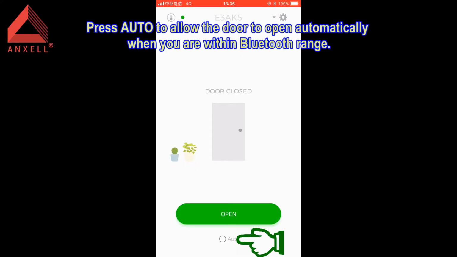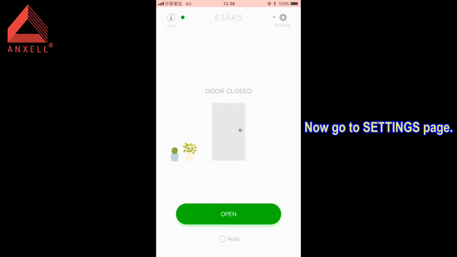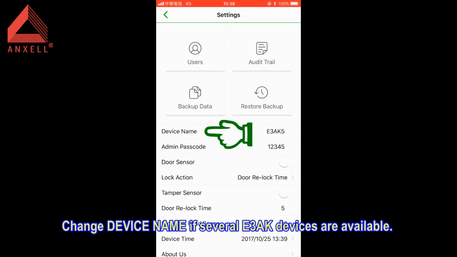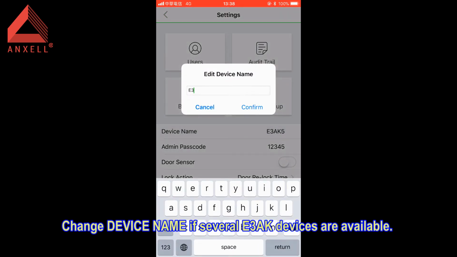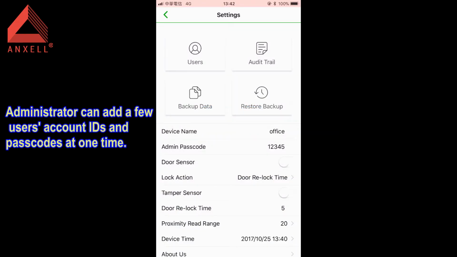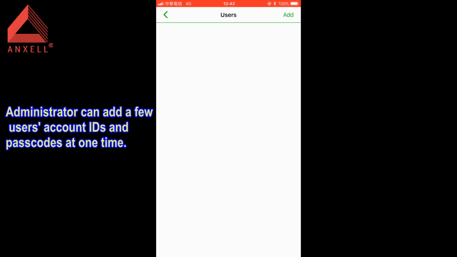Press auto to allow the door to open automatically when you are within Bluetooth range. Now go to settings page. Change device name if several E3AK devices are available. Administrator can add a few users' account IDs and passcodes at one time.